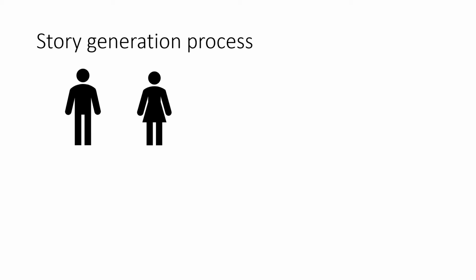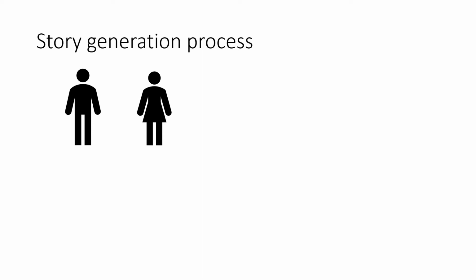At the initial stage of story generation, the system generates two individuals, in this case a man and a woman, but that can change, and it describes them in some way. It gives them names, it gives them their types in socionic theory, and it starts the relationship between them.